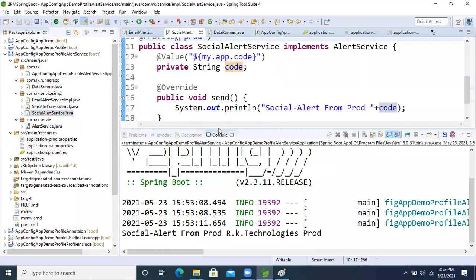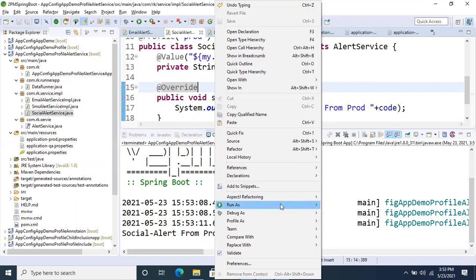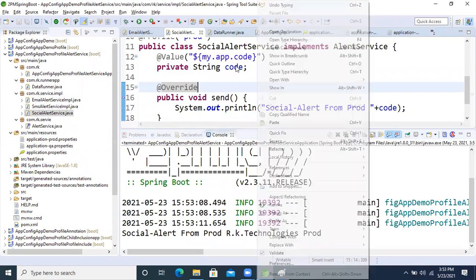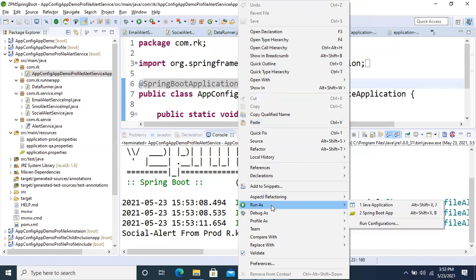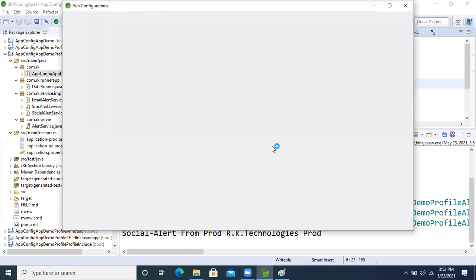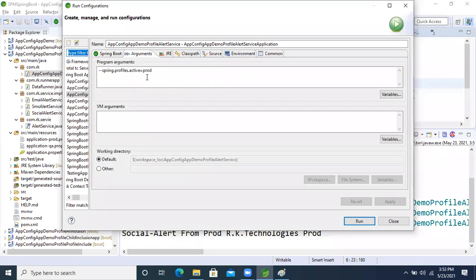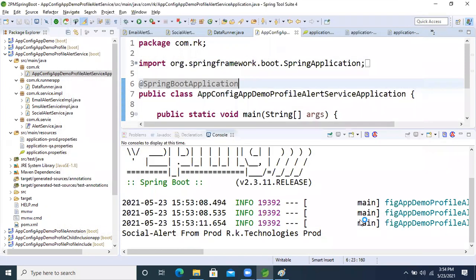If anything is not matching, right click, Run As. If anything is not matching, default will come. Now Run As, go inside that configuration, Run As. I'm removing it, nothing is matching. Now apply and run, default will come.